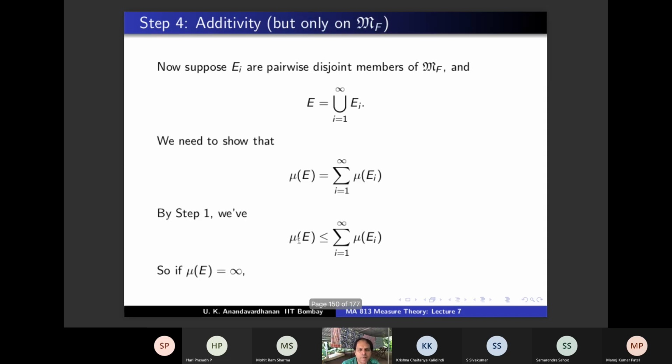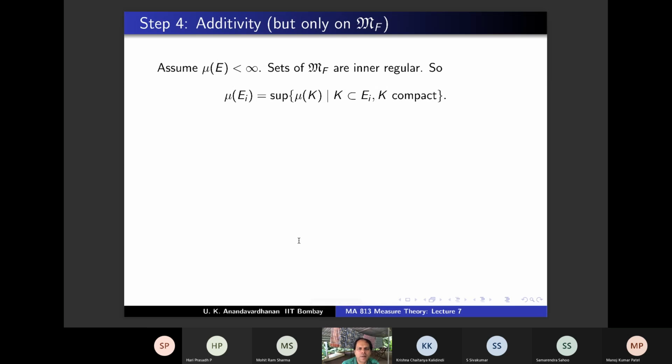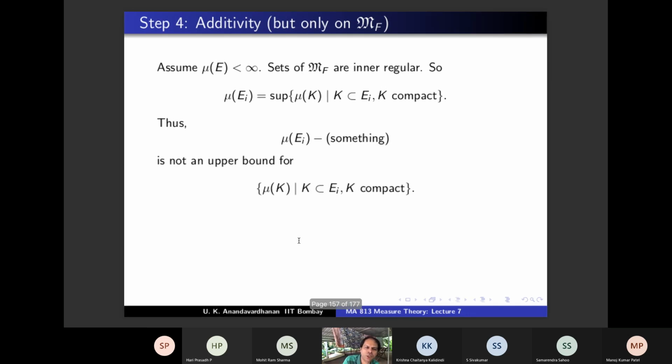But EIs are in MF. Therefore, mu of EI is the supremum of mu of K, because by definition MF consists of inner regular sets. So this is given to us. And we are going to do that epsilon argument. Mu of EI minus something is not an upper bound for this collection. Therefore, you will get a compact K such that something happens. So we are going to do that for each EI.